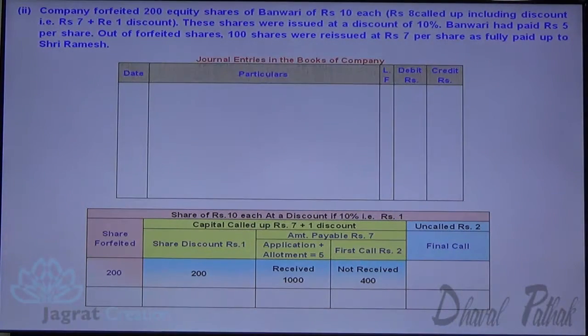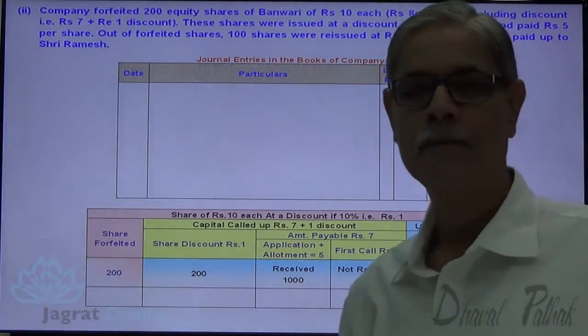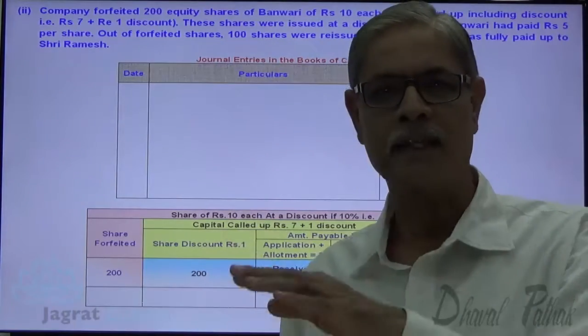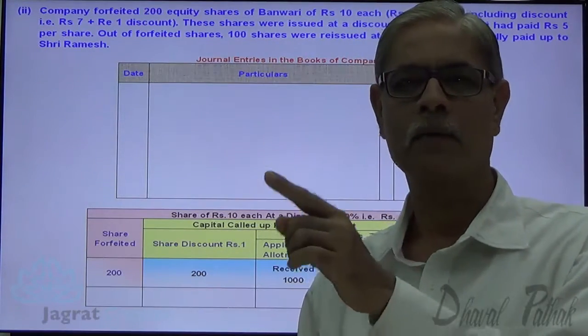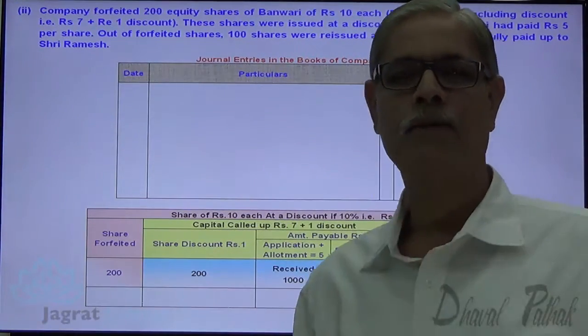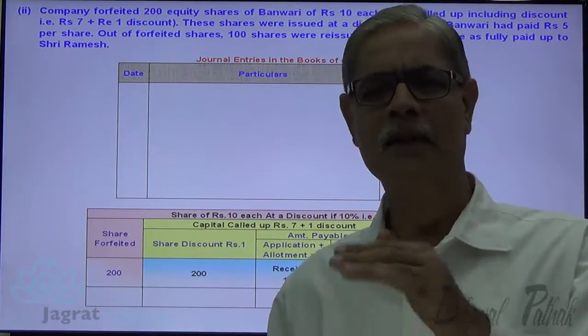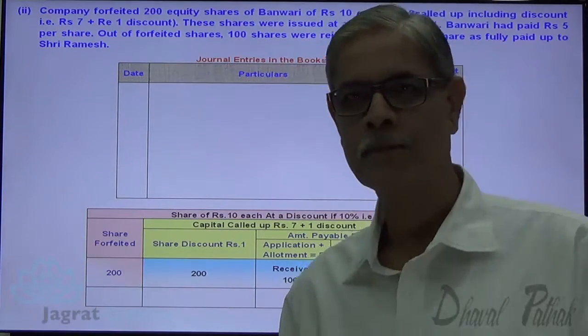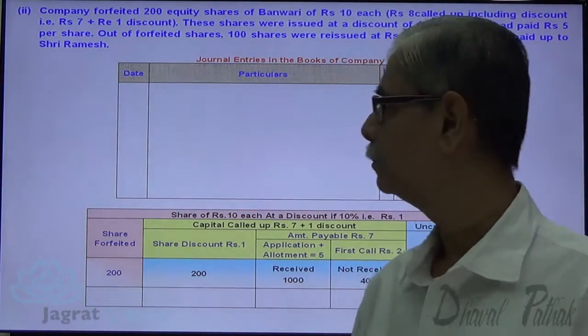Now I want to forfeit this entry. The called up capital will be debited. Discount allowed at the time of original issue gets disallowed. So equity share discount account gets credited in a forfeiture entry. And the same discount once again gets debited at the time of reissue entry. Notice it. Here I am writing the forfeiture entry.